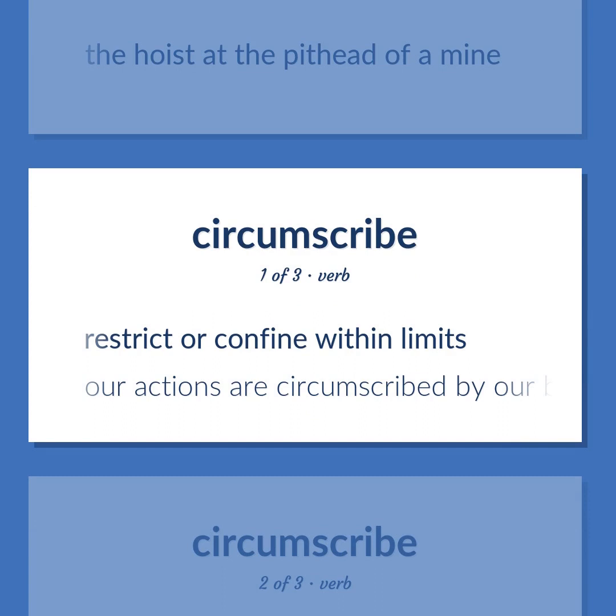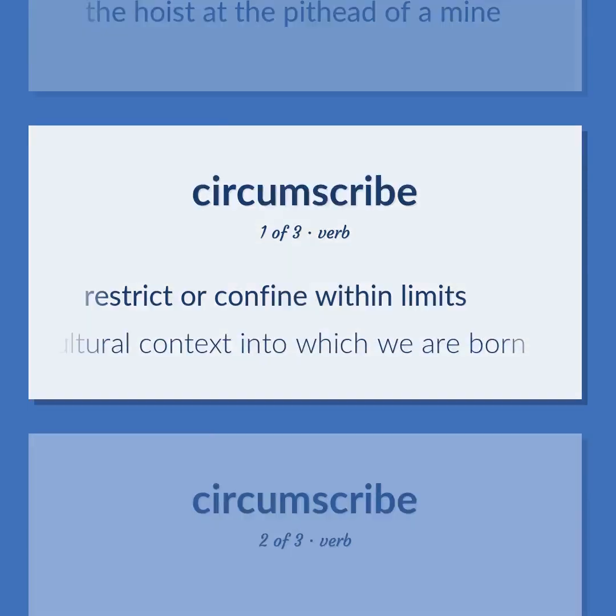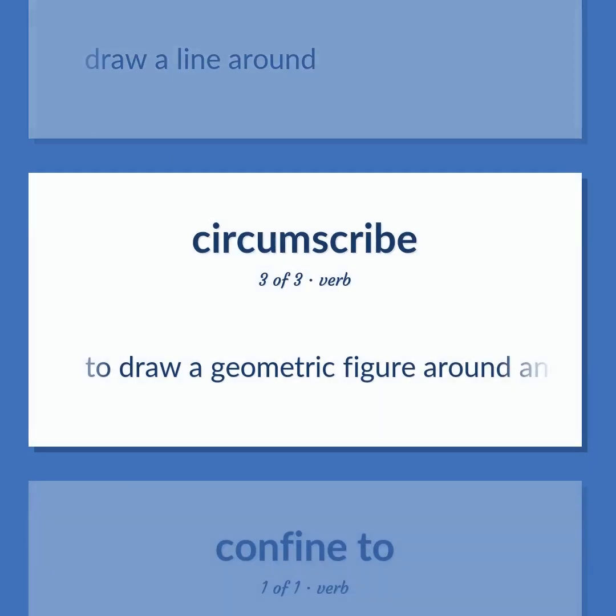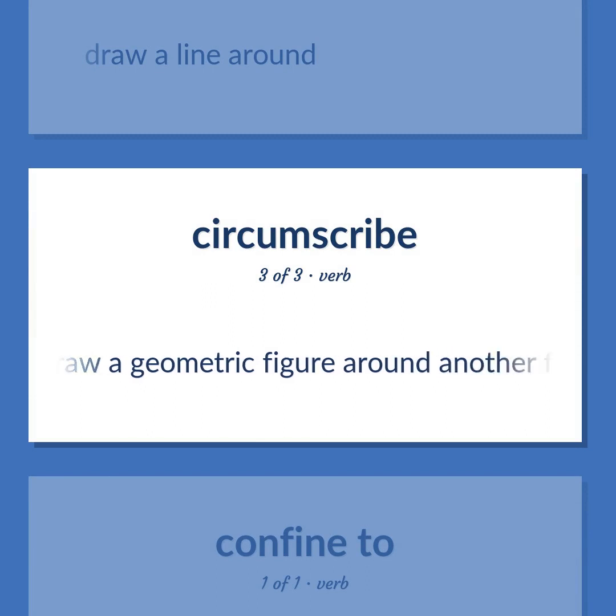Restrict or confine within limits. Our actions are circumscribed by our biology, personality, and by the social and cultural context into which we are born. Draw a line around. To draw a geometric figure around another figure so that the two are in contact but do not intersect.